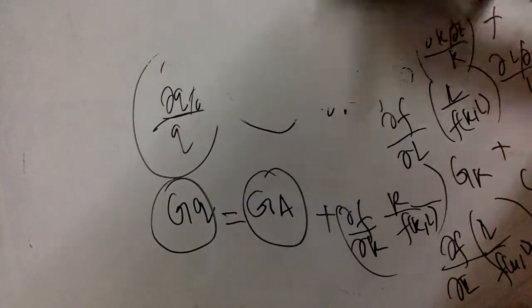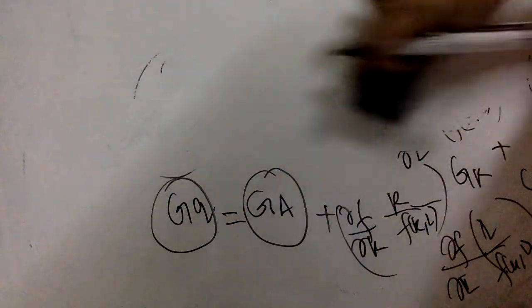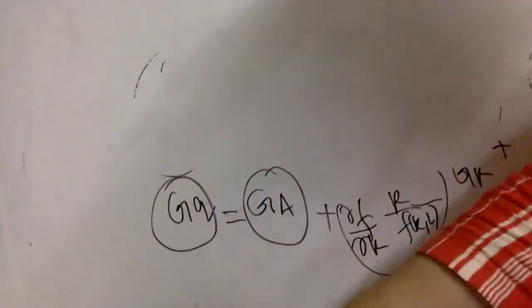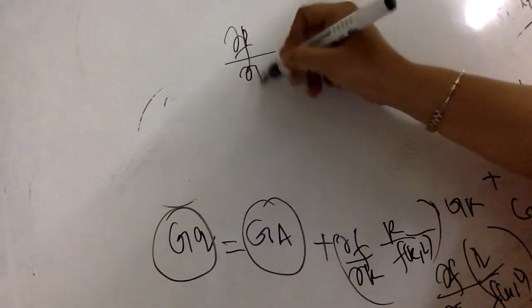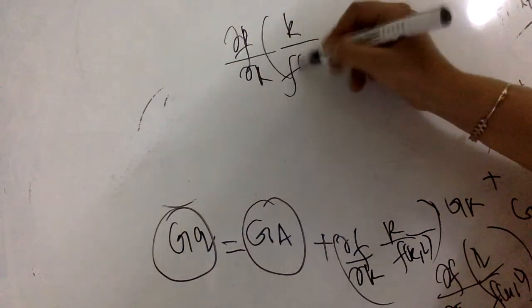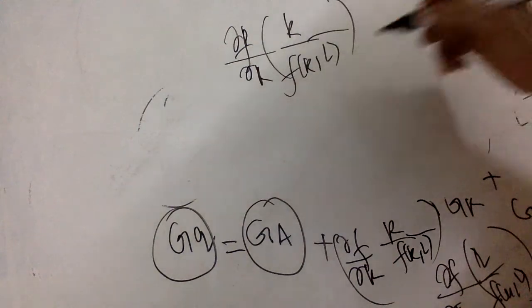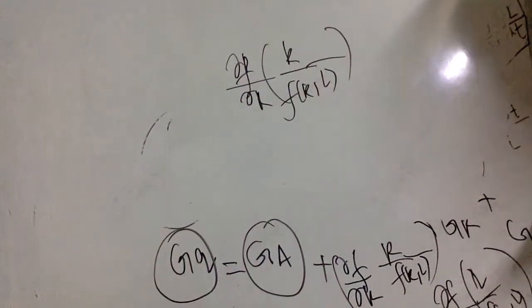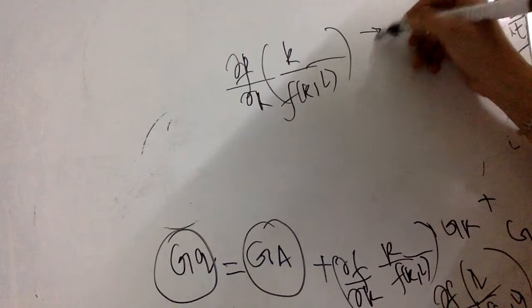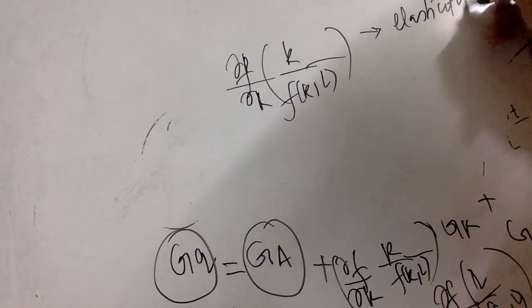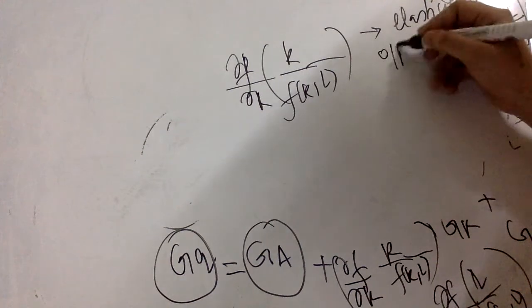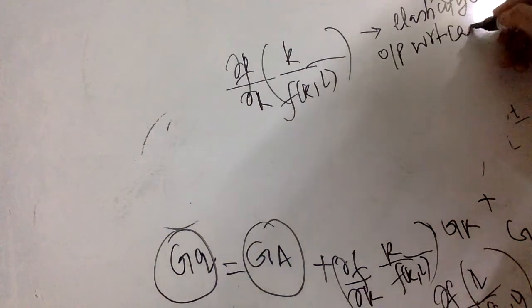Now I will write the final equation. What is this terminology that we have got? dF by dK times K upon F(K, L) is simply the elasticity of output. It represents the elasticity of output with respect to capital.